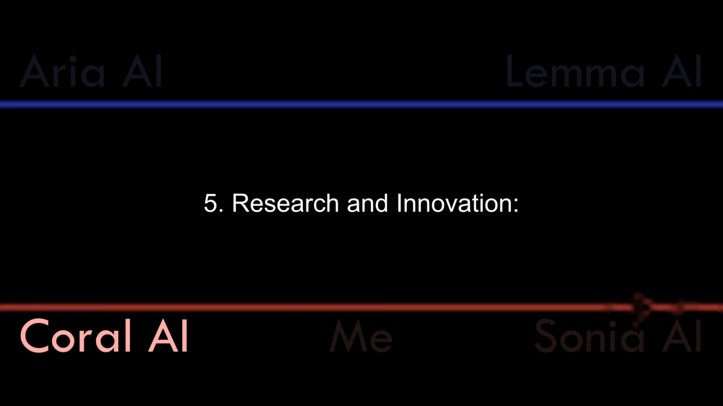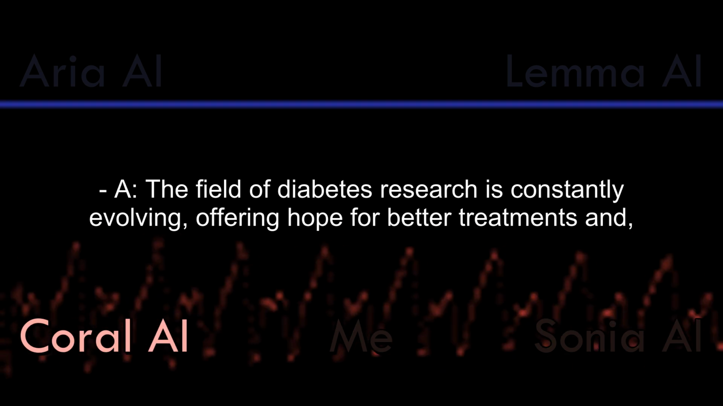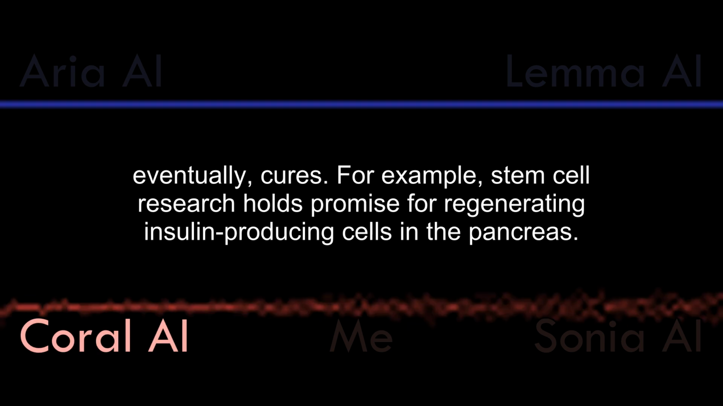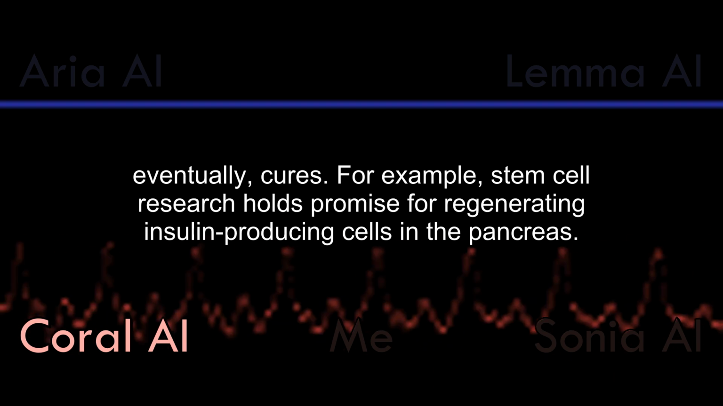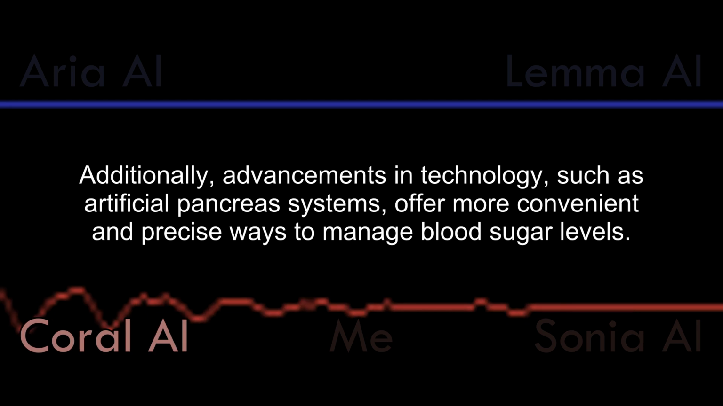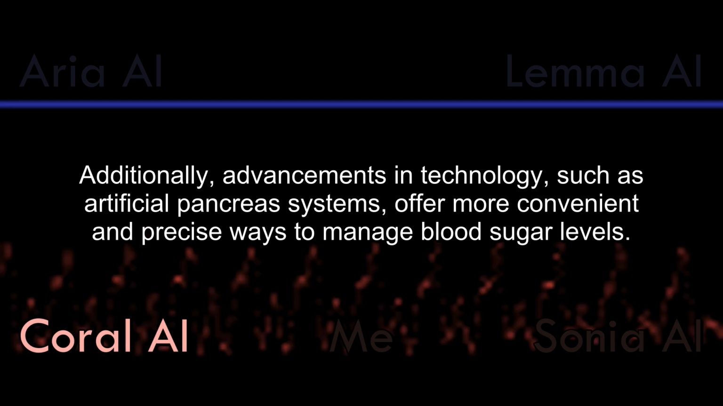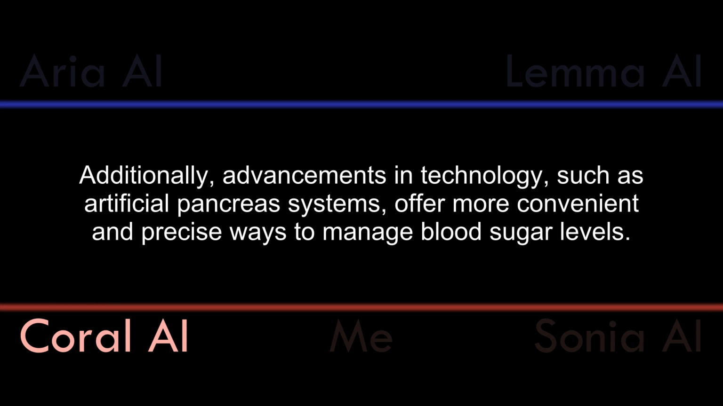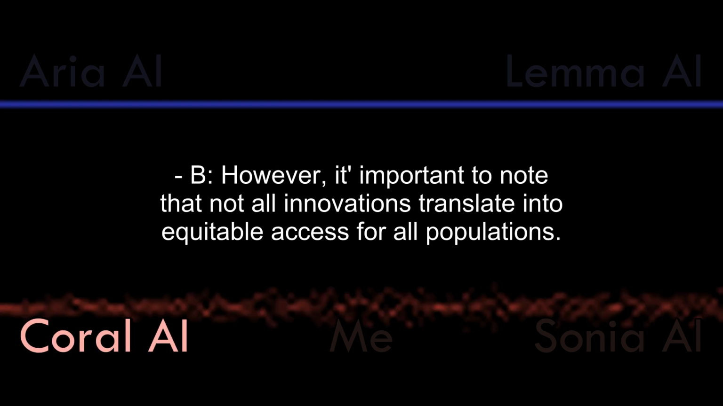5. Research and innovation. The field of diabetes research is constantly evolving, offering hope for better treatments and, eventually, cures. For example, stem cell research holds promise for regenerating insulin-producing cells in the pancreas. Additionally, advancements in technology, such as artificial pancreas systems, offer more convenient and precise ways to manage blood sugar levels.